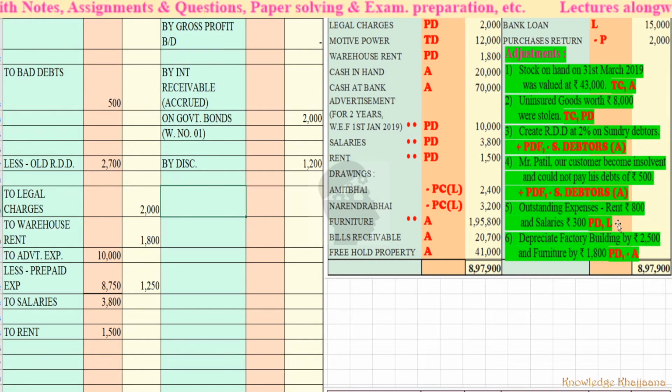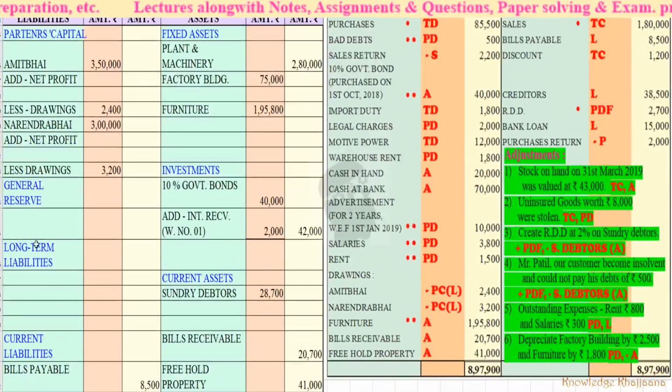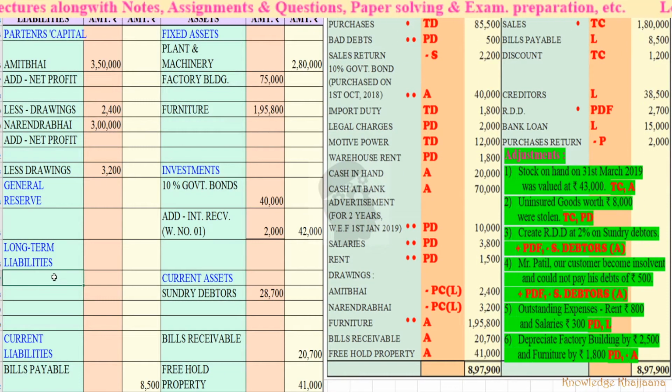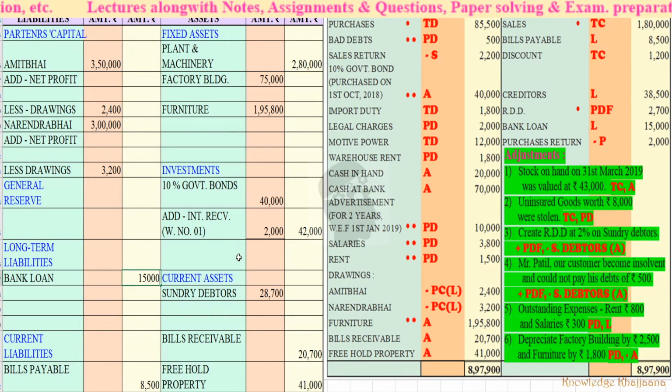Next, bank loan, a liability of rupees 15,000. So bank loan is a long term liability.